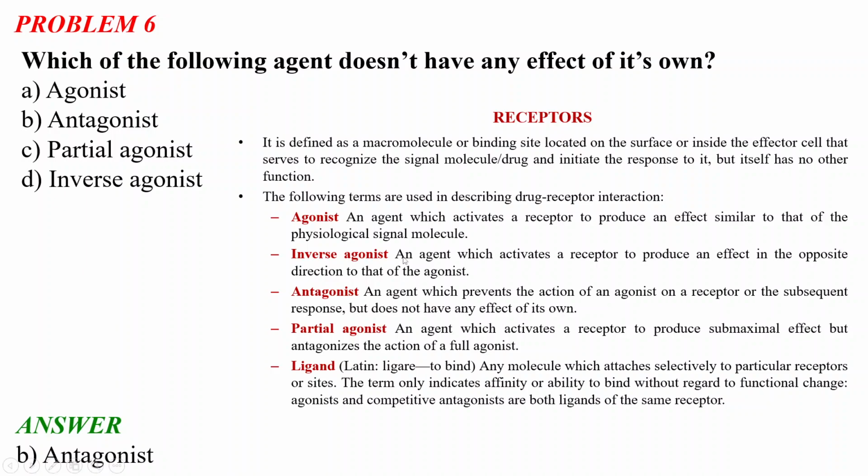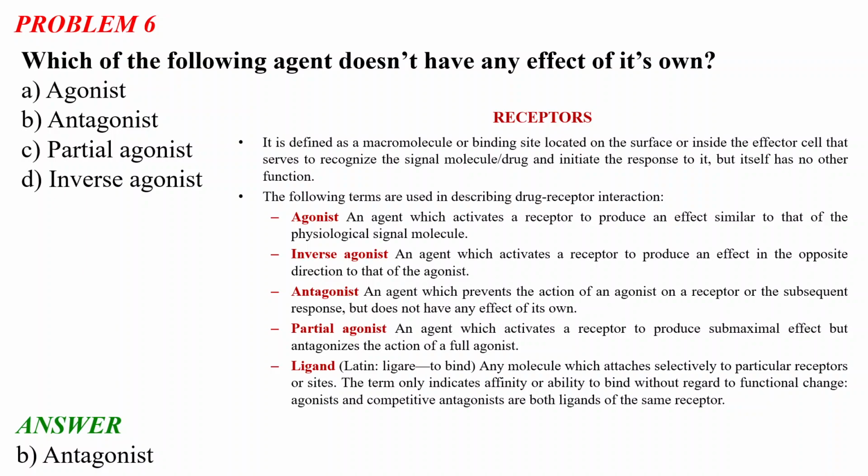What is an inverse agonist? It is an agent which activates the receptor to produce an effect opposite in direction to that of the agonist. So there are two terms, agonist and inverse agonist. Agonists produce the physiological effect same as the normal physiological signal molecule, but the inverse agonist produces the inverse effect of the agonist.